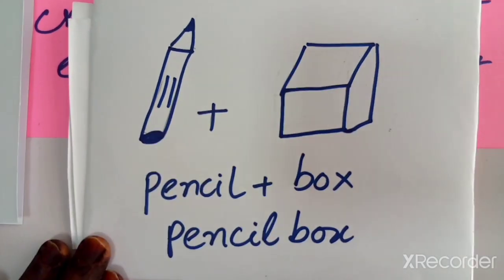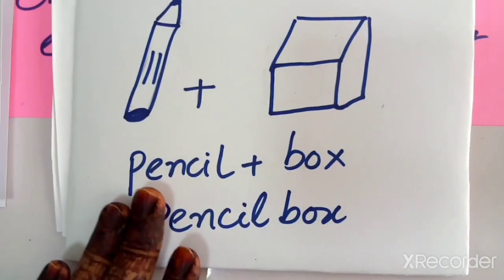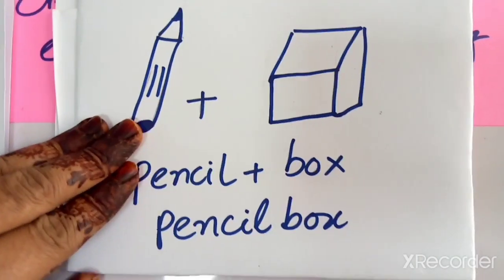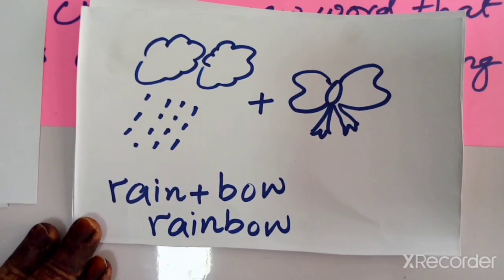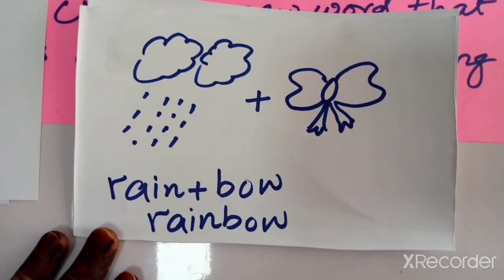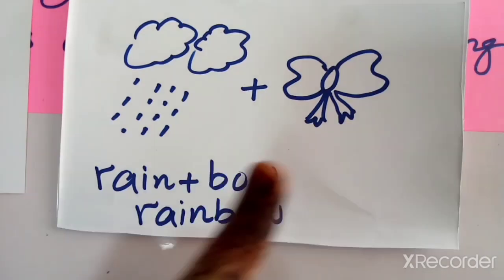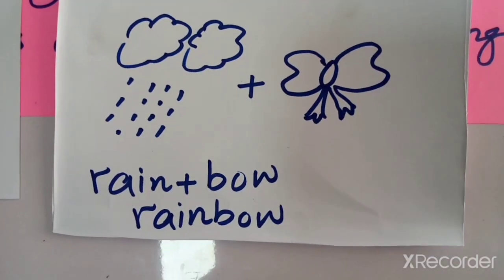You can see here, this is a pencil and this is a box. Pencil is another word and box is another word. It makes a new word, pencil box. Now, there are some new words I have mentioned here. What is going on in this picture? Clouds are here and I guess this is raining. Yes. Now this is rain and the second picture is of bow, rainbow.